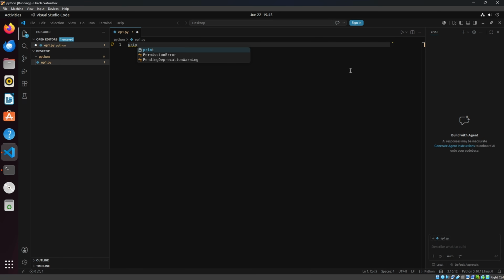One of the things you'll notice about VS Code is that it will autocomplete what you're typing. As you can see here, it's wanting to autocomplete print. But one thing that I want you guys to take note of, you notice that yellow line right there? This is called linting. It lets us know that there's an error in our code. I'm going to type out the rest of our code and I'll break down what everything means.